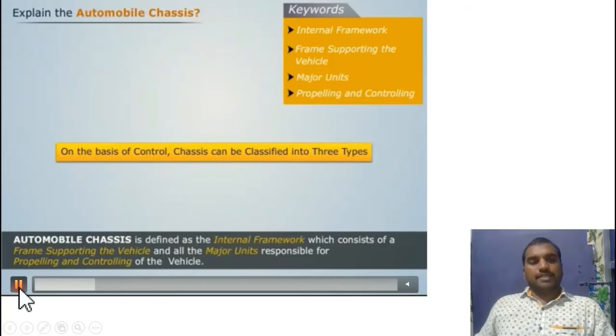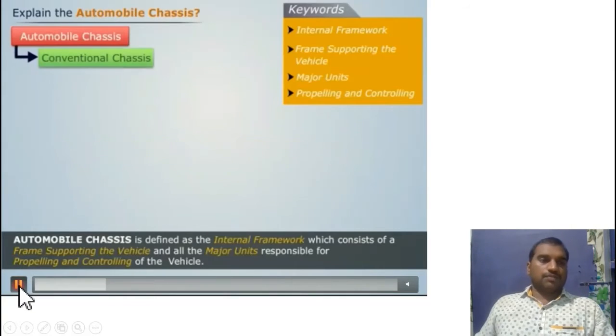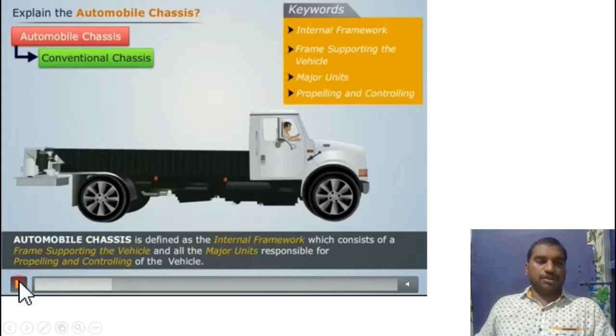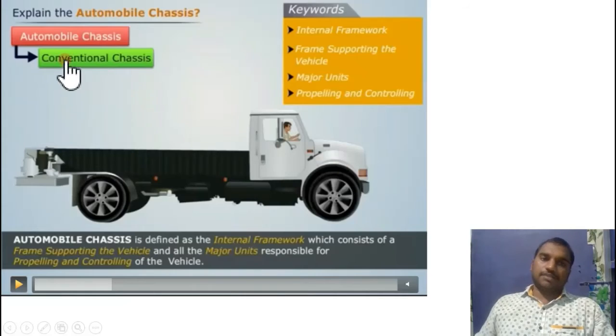Now the chassis frame is classified into three types, right? According to the control. So the first one is the conventional type. You can observe the diagram over here. This is the olden days lorries construction, right? This chassis is the conventional type.